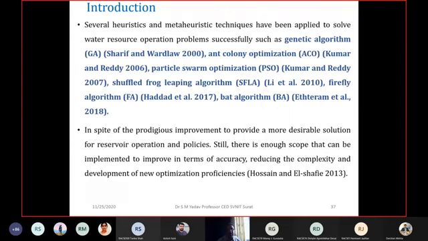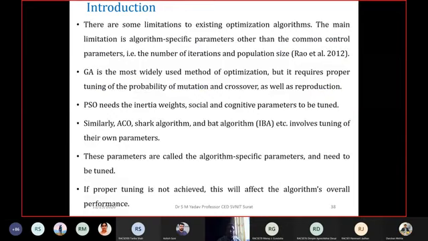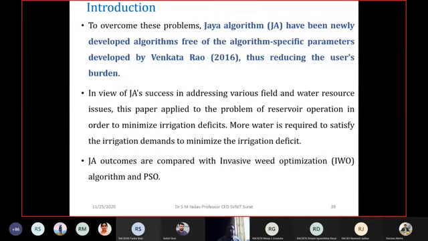Several heuristic and metaheuristic techniques have been applied to solve water resource operation problems successfully. These include genetic algorithm, ant colony optimization, particle swarm optimization, shuffled frog leaping algorithm, firefly algorithm, and so on. These are the various algorithms applied as soft computing techniques. Okay, so I'm not reading the details of it.